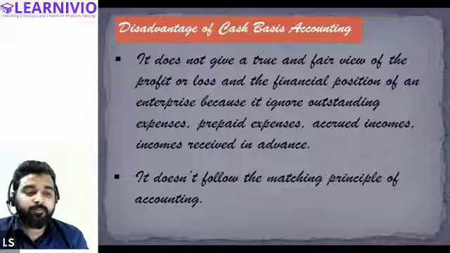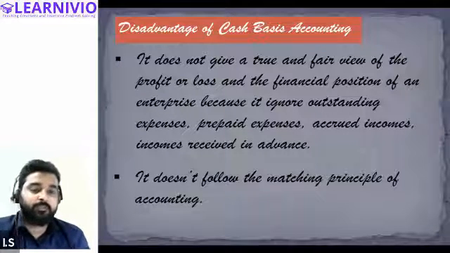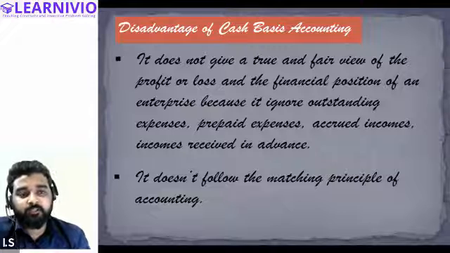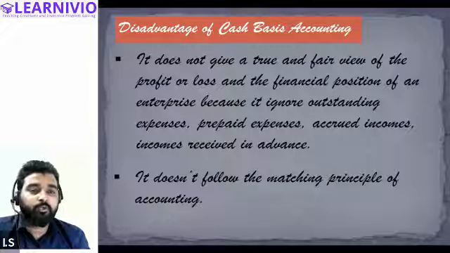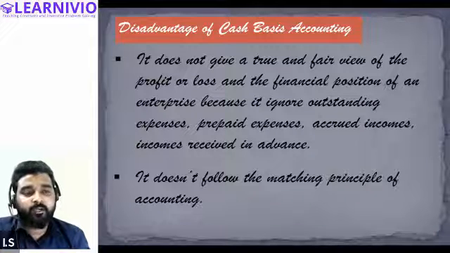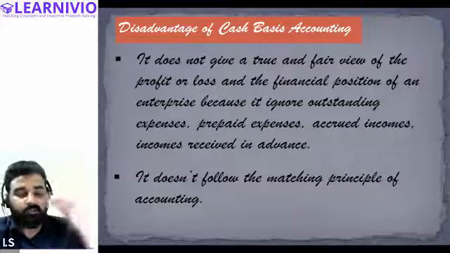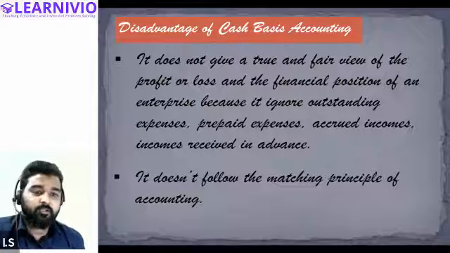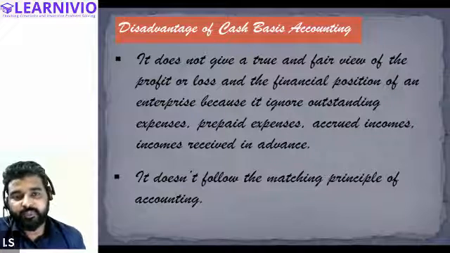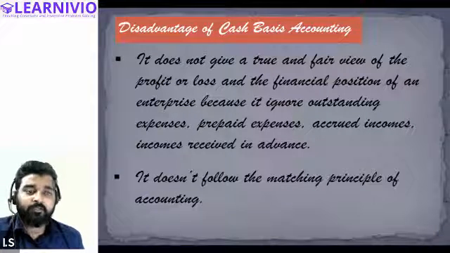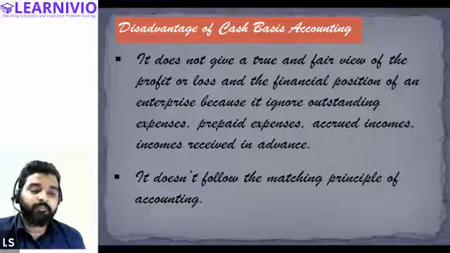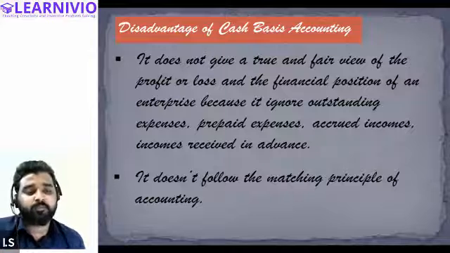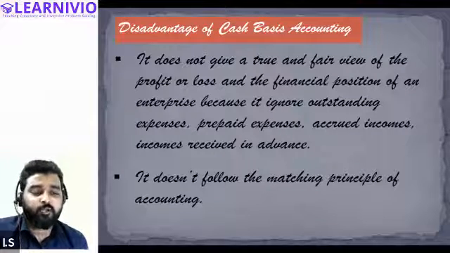And it does not follow the matching principle also. What is the matching principle? The matching principle says that the expenses and incomes related to a particular thing must be recorded in a particular month only, in a particular period only. So the expenses relating to a particular month or the income relating to a particular period must be recorded in that period only. That is what the matching principle says. We will be discussing the matching principle in a separate chapter, but for now just keep this in mind.